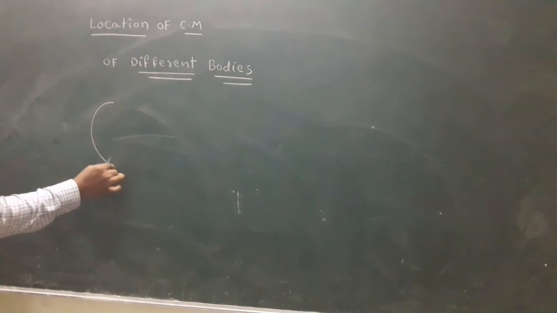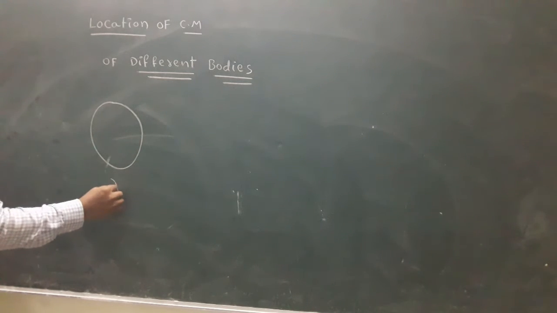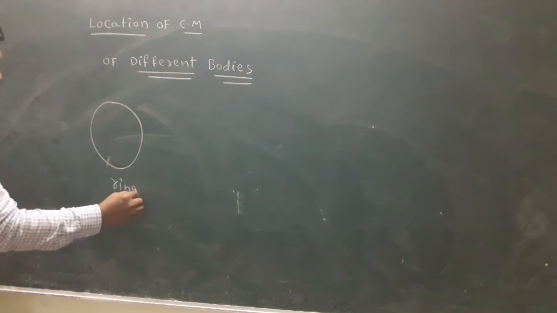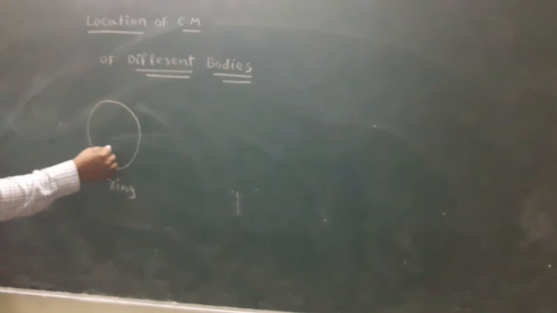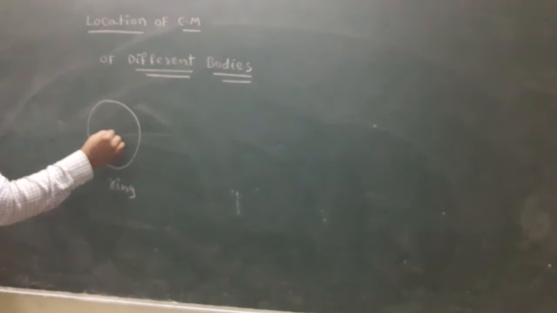Location of center of mass of different bodies. For example, this is the circular ring. Ring means inside no mass is present. That's why here center of mass is located at the center.